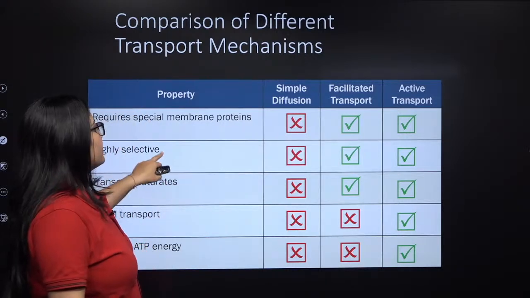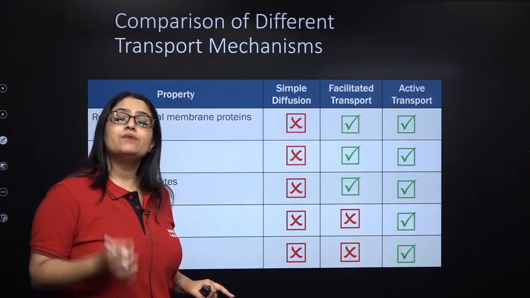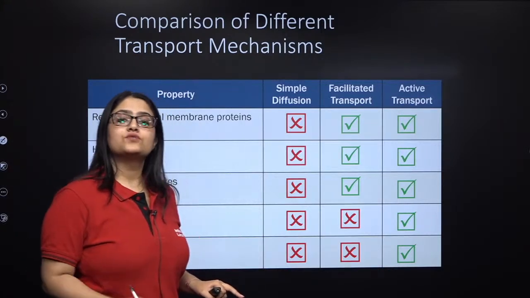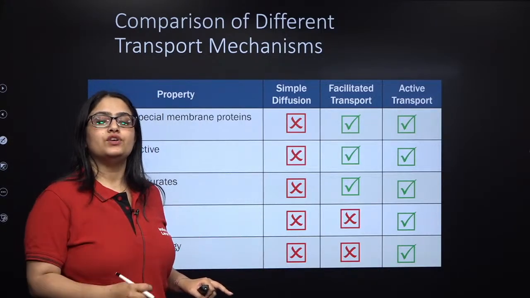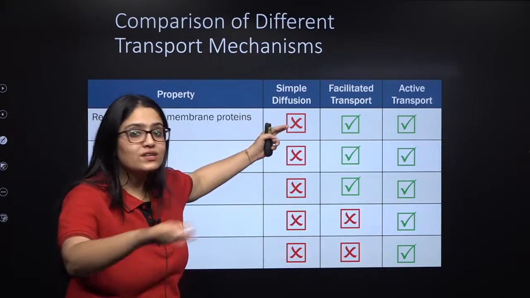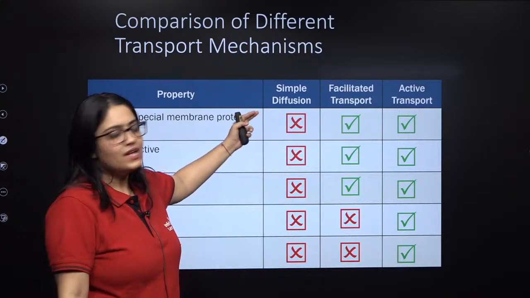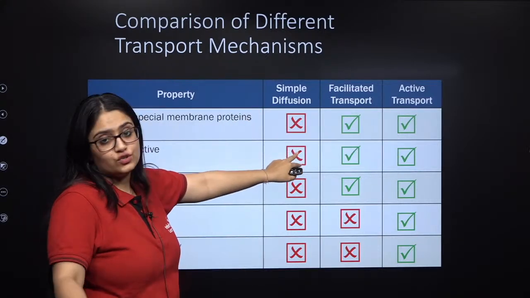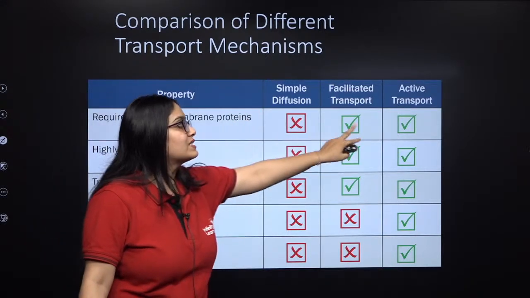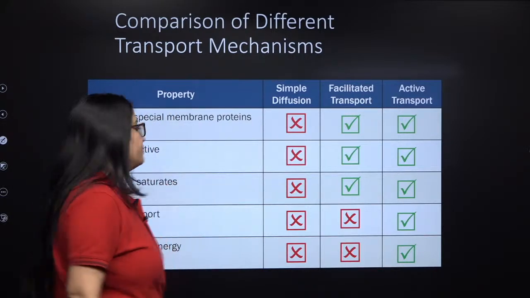Next, highly selective. So remember, the transport in which membrane proteins will be utilized will become highly selective. Since simple diffusion is not dependent on membrane proteins, in fact it is not dependent on the membrane itself, that is why it is not going to be selective. But these two, facilitated and active, are going to be selective because they require membrane protein.